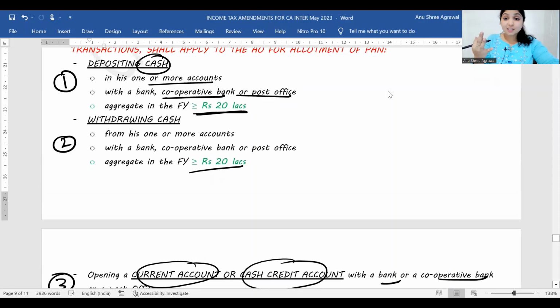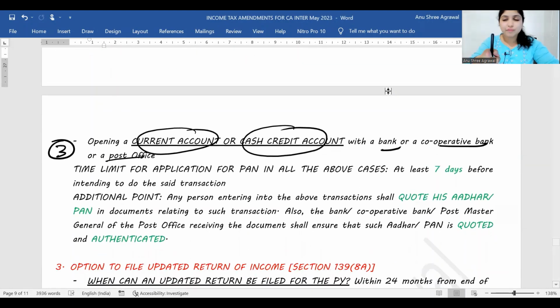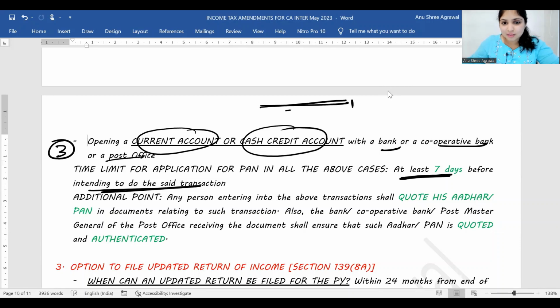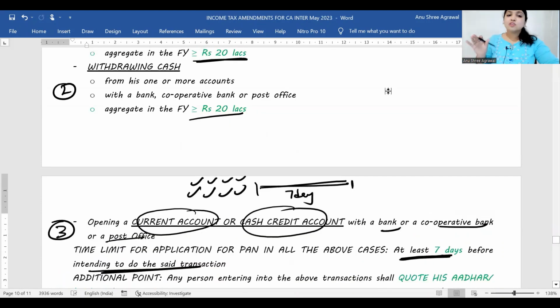Any of these 3 things if you want to do, wait, do you have a PAN? If you have a PAN, great. If you don't have a PAN, please fill in PAN application form and get a PAN allocated. You have to submit the PAN application form at least 7 days before you intend to do the transaction. That is, when do you want to do the transaction? Before that, leave 7 days. Even before 7 days, you should have submitted the application to get the PAN allocated to you. Simple, guys.